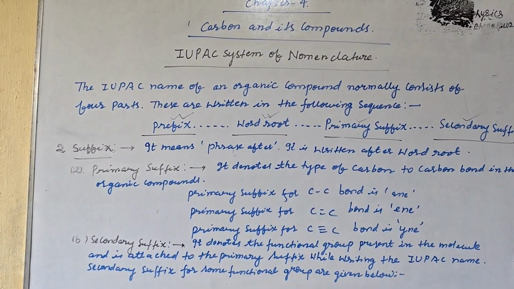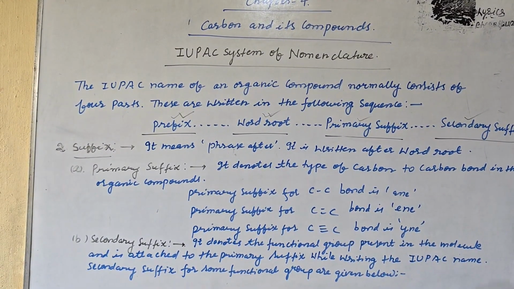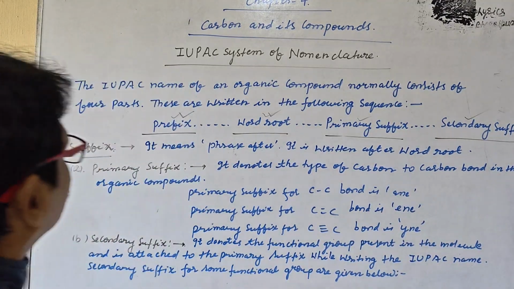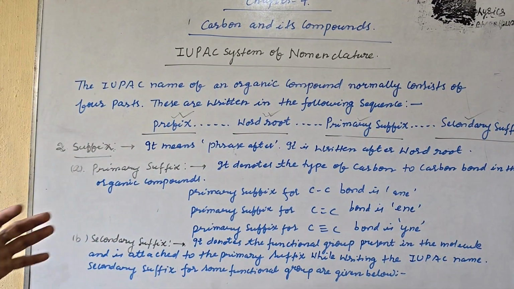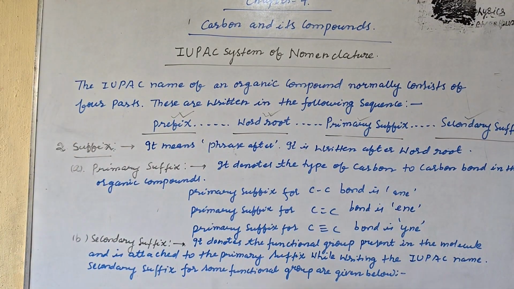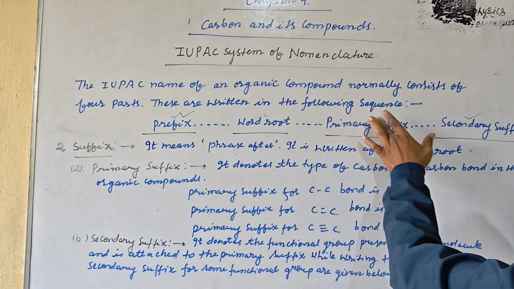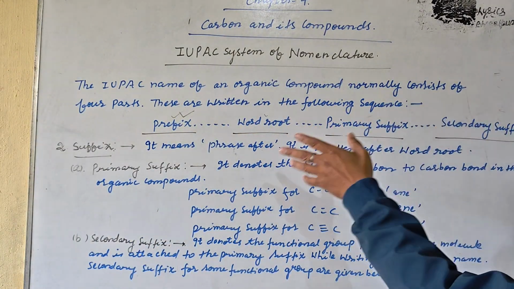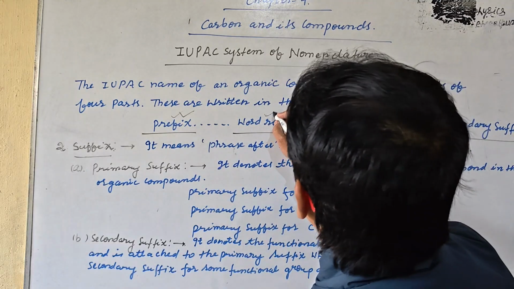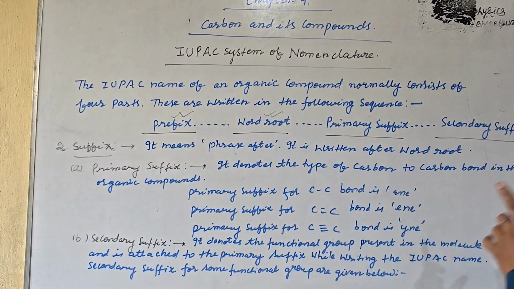So my dear student, this is the second part, that is the suffix. So we are reading the IUPAC name. An organic compound normally consists of four parts. They are written in the following sequence: the prefix, the word root, which we already discussed, and right now we discuss the primary suffix and secondary suffix.